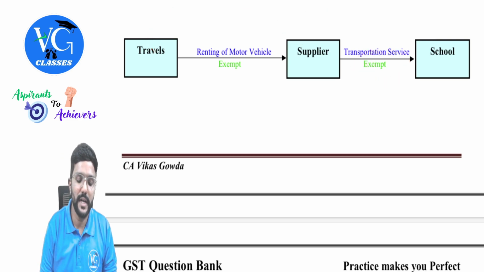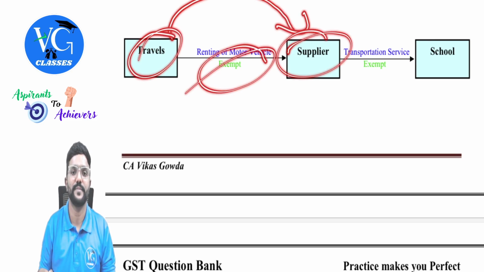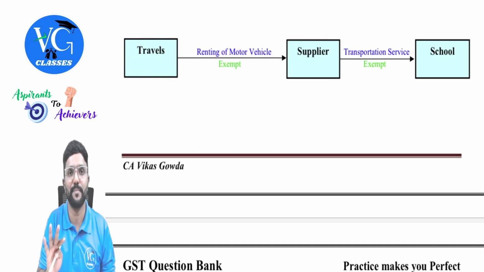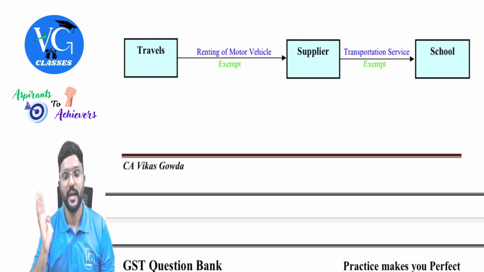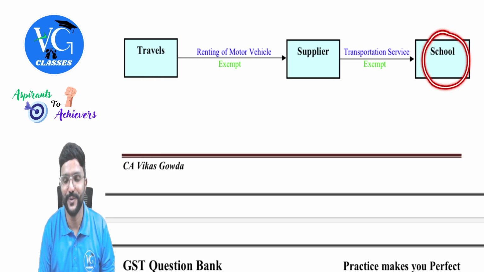In the same way, whatever renting of motor vehicle is provided by the travels to this supplier is also exempt. On whatever rent the travels is charging to the supplier, it is exempt. And for this, the supplier will be the supplier and he is the recipient. Is that exempt from GST? Yes, provided this is a school.